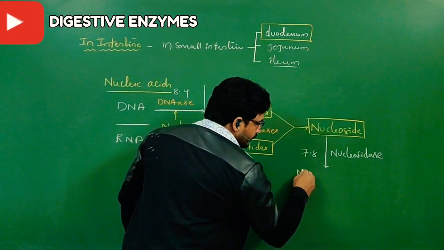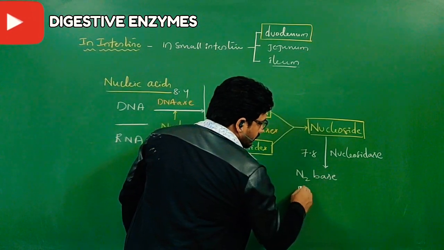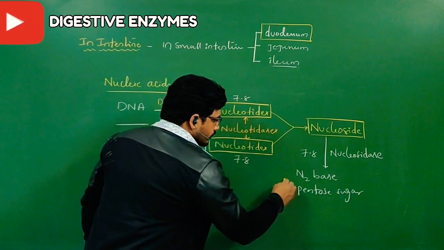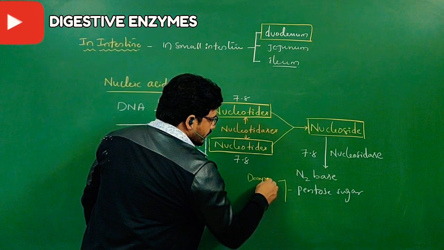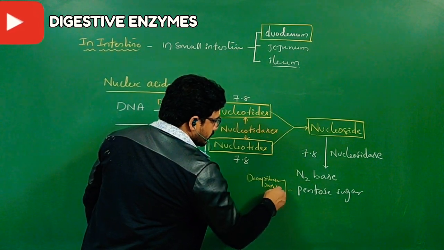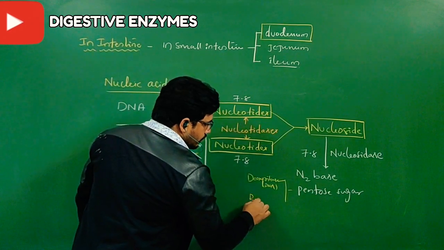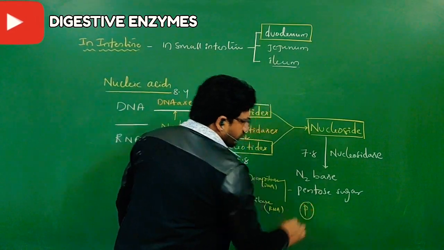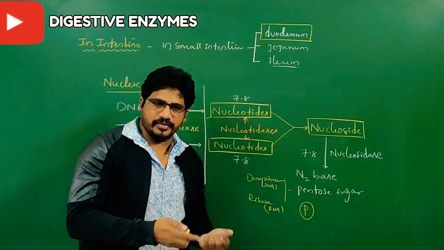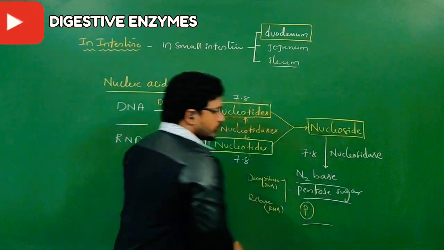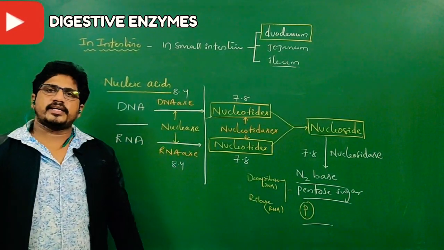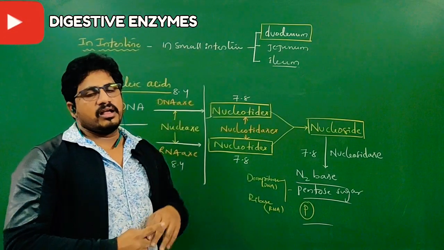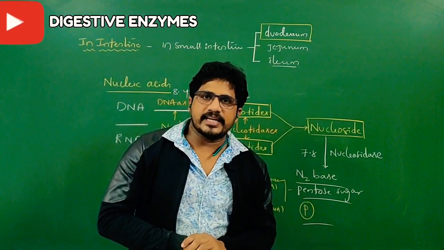The nucleoside becomes a nitrogen base, a pentose sugar, deoxyribose in the case of DNA digestion and ribose in the case of RNA, and one phosphate ion also comes. All these three are free, with no further digestion, so they are going to be absorbed. Like that, nucleic acids are digested. So carbohydrates, proteins, fats and nucleic acids all finish with their fine digested molecules.